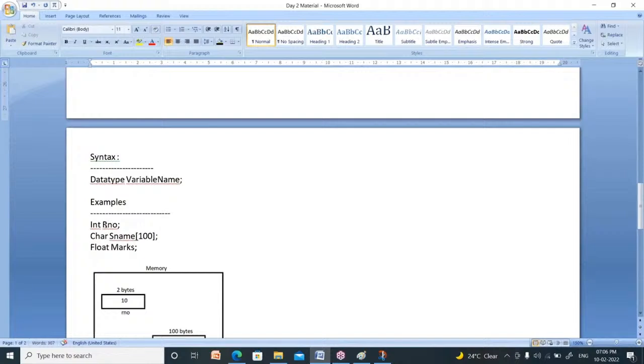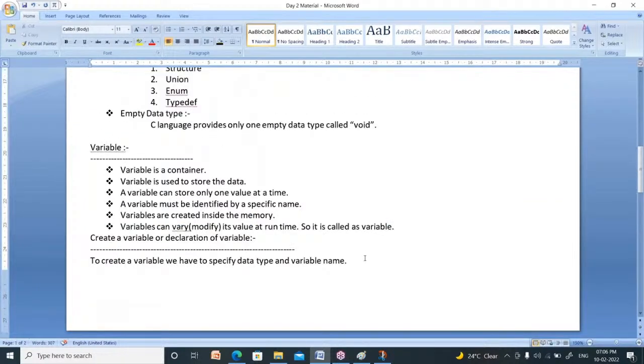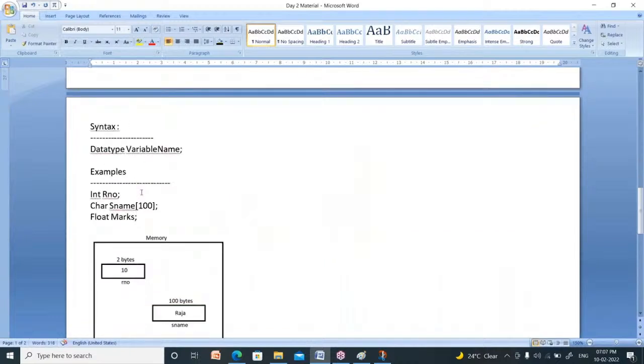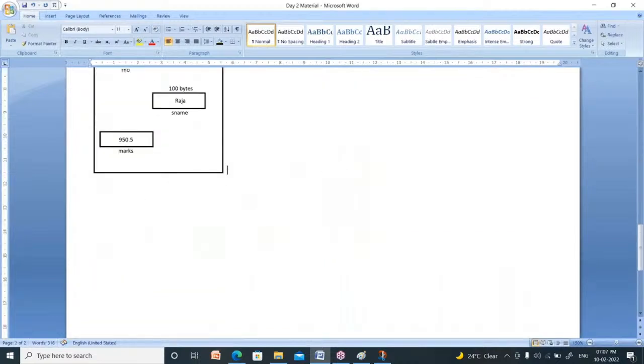Remember one thing, before going to use the variable, you have to create it. First you have to create, then you can use. So to use variables, first of all, we have to declare them. Declare means create them. Then we can use them. This is nothing but variable declaration.